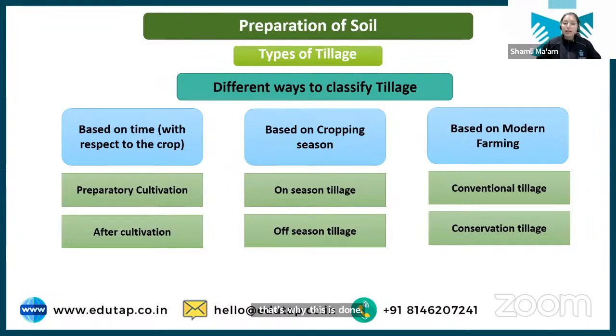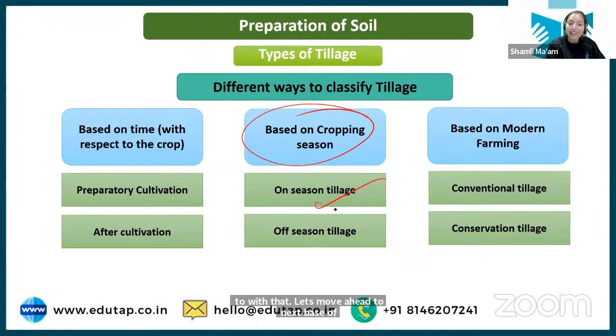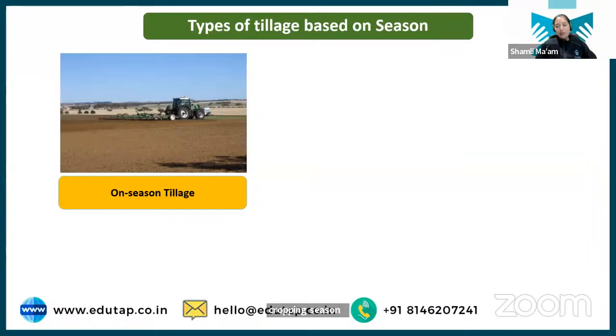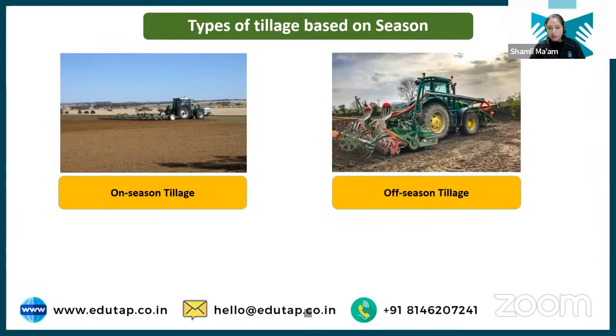Okay, so with that, let's move ahead to the next, based on cropping season, that is crop tillage: on season tillage and off season tillage. Now on season tillage is basically during the season whenever you want to grow the crop, before that you do any tillage operation, that is known as on season tillage operation. And next we have off season tillage operation, which is generally followed in dryland agriculture, where we want to store the rain that happens during off season. Means if we have harvested the crop and after that also we expect that it can rain, so we need to store this rain, right?